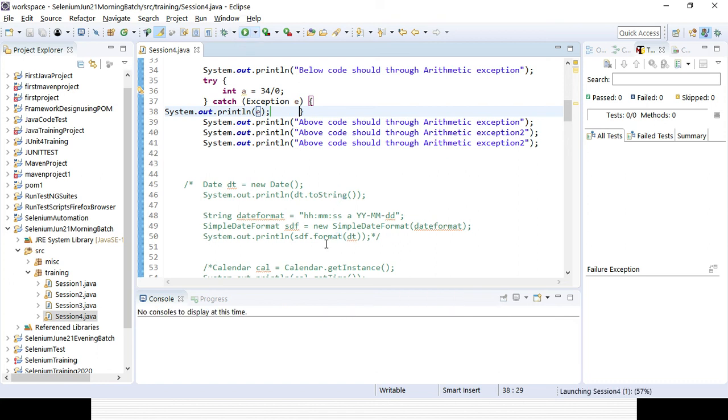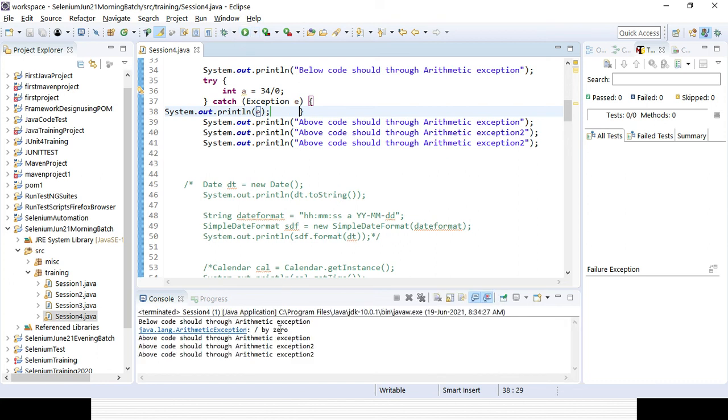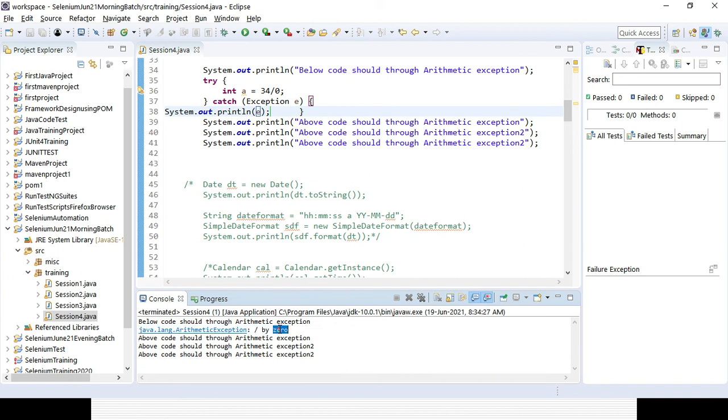So that is the try and catch. You can see only the exception part is coming, and you can get the previous code and the next line of code. So you handle the exception. These are the different approaches you can handle it.